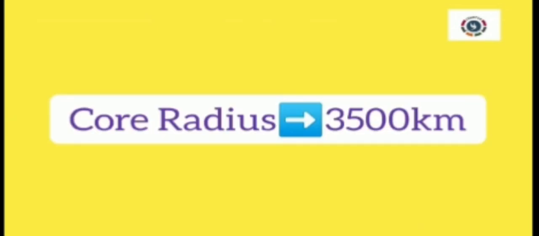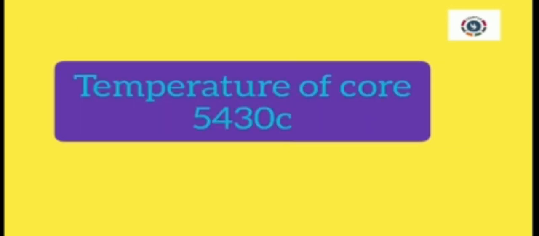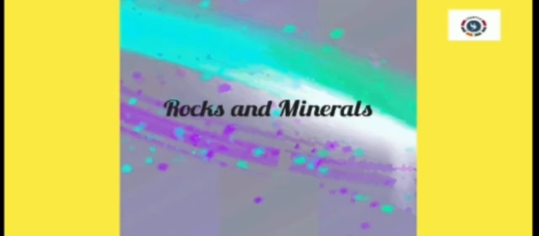The innermost layer is the core with a radius of about 3500 km. The inner core is composed of nickel and ferrous. Ferrous means iron. So, the mineral in the core is called Nife. The temperature at the inner core surface is estimated to be approximately 5430 degrees Celsius, which is about the temperature at the surface of the Sun. Now, it is clear about the three layers of the Earth, children.